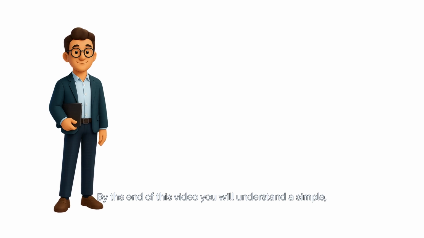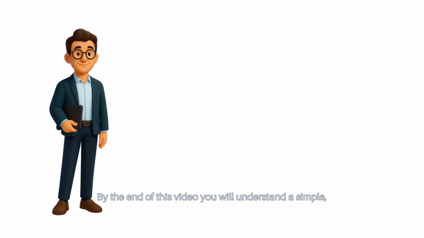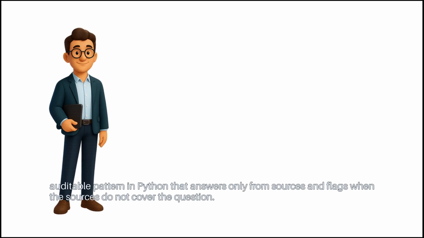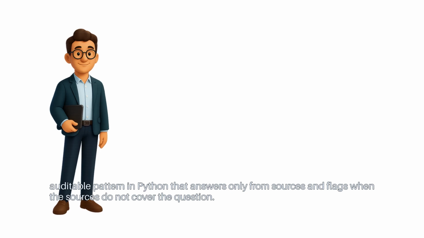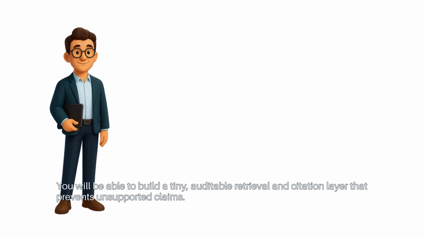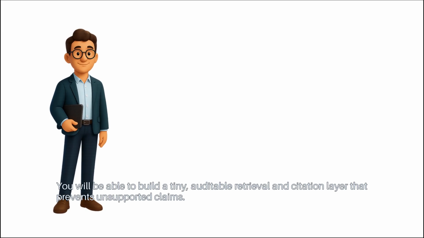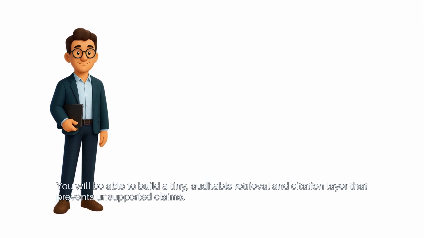By the end of this video, you will understand a simple, auditable pattern in Python that answers only from sources and flags when the sources do not cover the question. You will be able to build a tiny, auditable retrieval and citation layer that prevents unsupported claims.